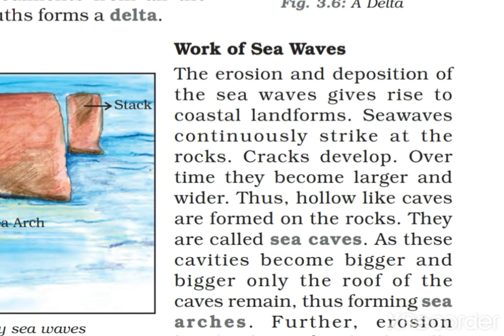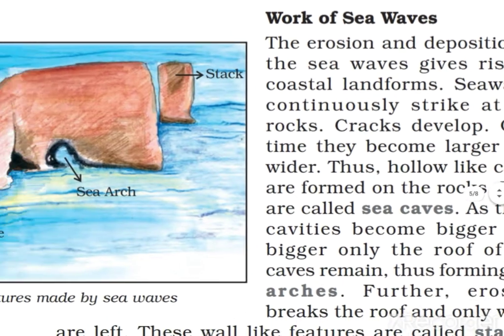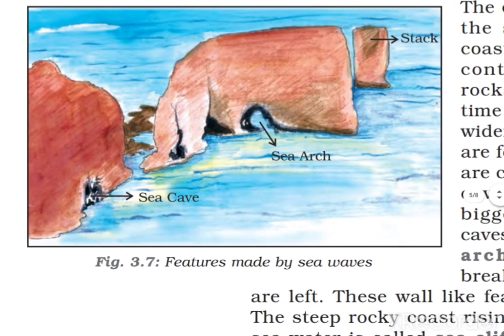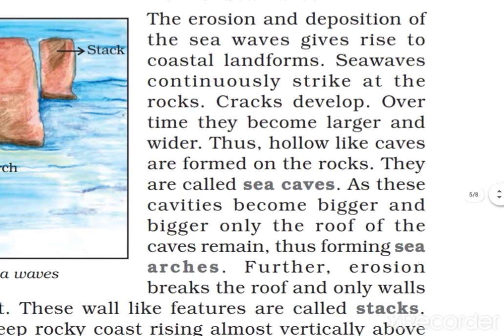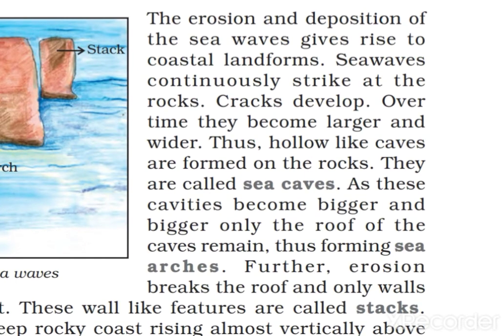So you can find that some holes are there, some stack-like structures are there, because of erosional and depositional activities. So how are sea waves working? Here you can see in this picture. Continuously sea waves are attacking, and because of this, the rock creates caves, then sea arches, then stacks. You will learn here: the erosion and deposition of the sea waves gives rise to coastal landforms.